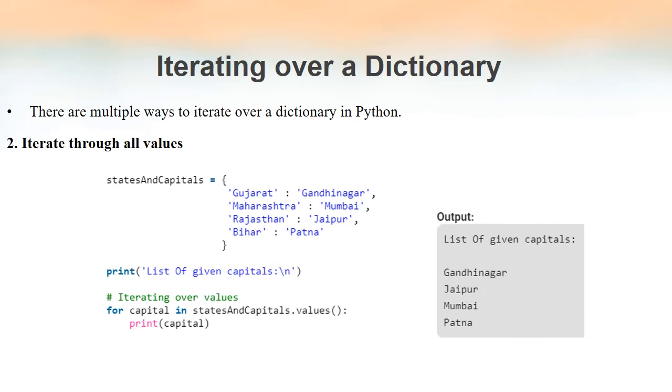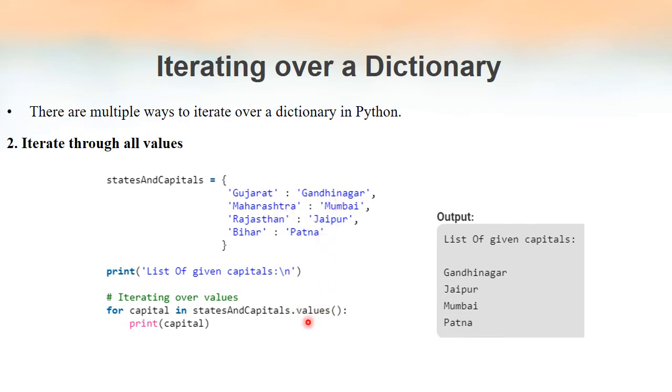The second way of iterating through a dictionary is by using their values. We are using the same example as in the previous slide, the same dictionary, the same for loop, but here we have used the method values. Dictionary name dot values will return the values inside the dictionary.